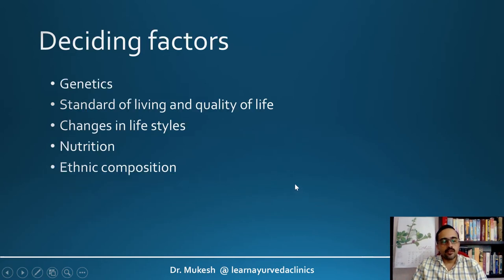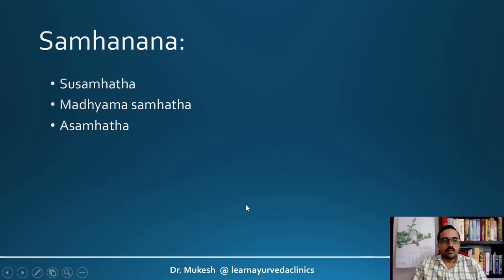Deciding factors for samhanana include genetics, the standard of living and quality of life, changes in lifestyle, nutrition, and even ethnic composition. For example, some people pertaining to some ethnic groups will have good samhanana, whereas others will have poor. Again it is classified as susamhada, madhya samhada, or asamhada, or we can say pravara samhanana, madhyama samhanana, or avara samhanana.